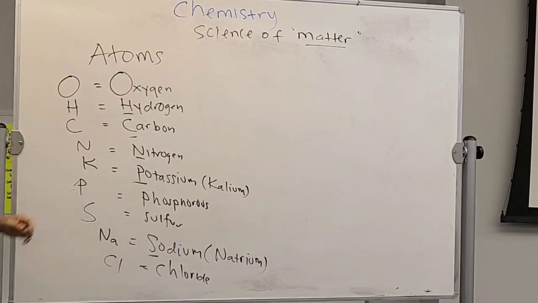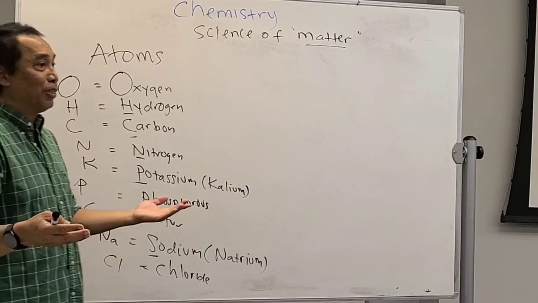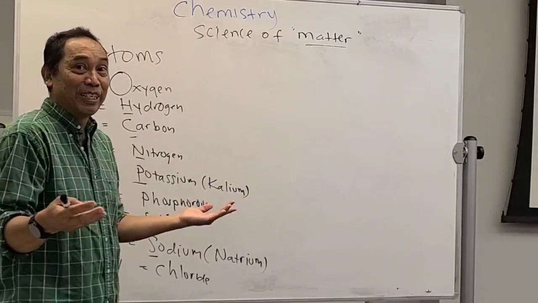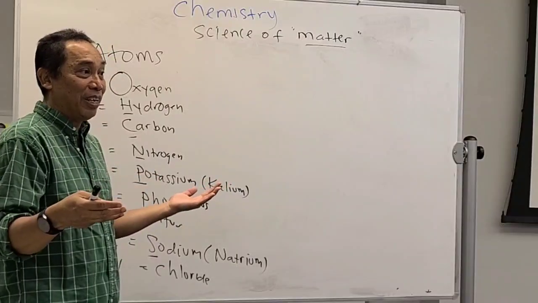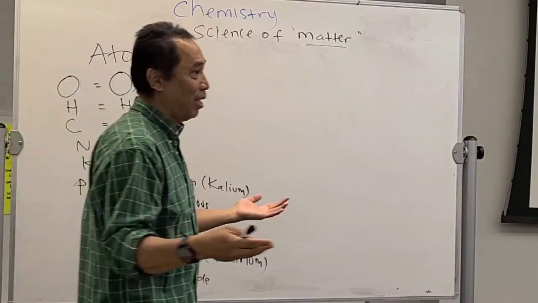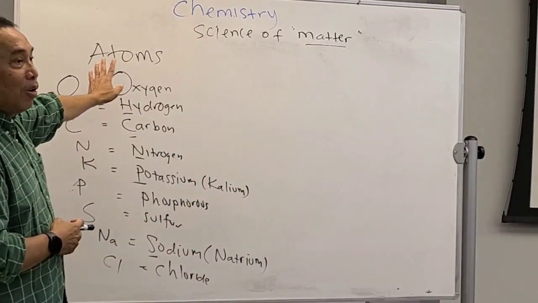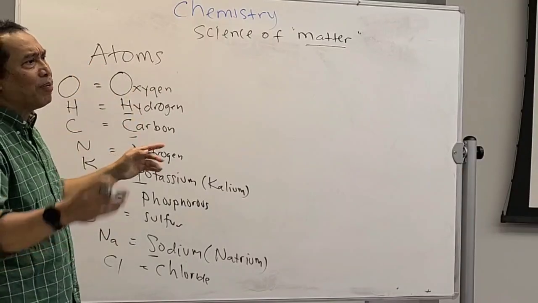Which is potassium and sodium over here. Even iron, it's actually not I. What is the symbol for iron? Fe, I'm sorry. Fe. It's called actually ferrum. Ferrum. It's not iron. Okay? Get it?